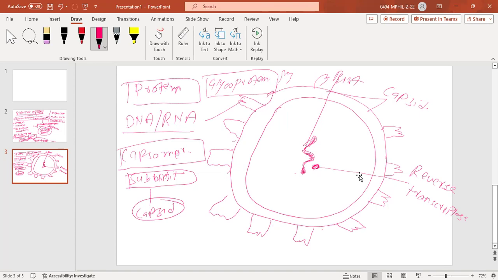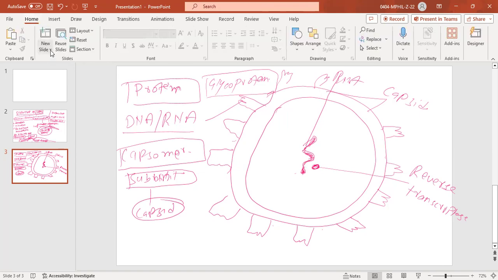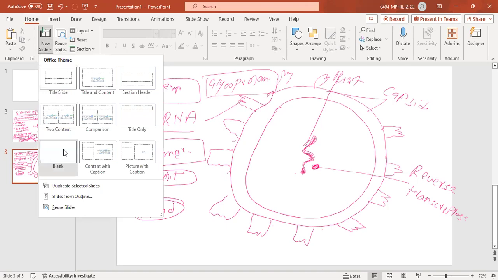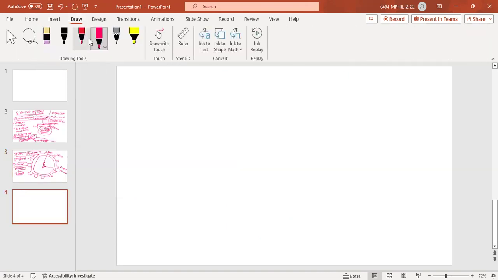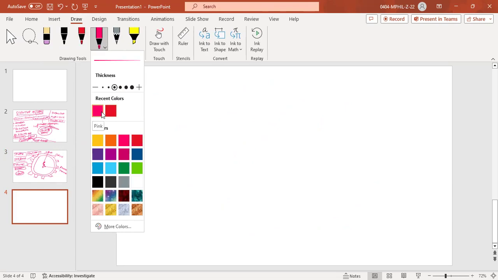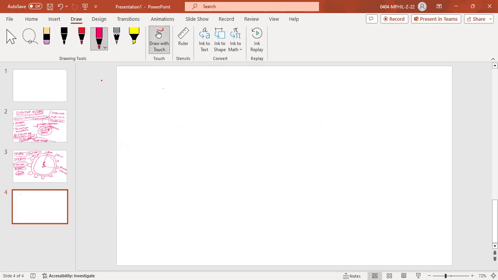Just one more point that we need to discuss, and that is the method of how this protein is formed. We can name this topic: cell structures involved in protein synthesis.